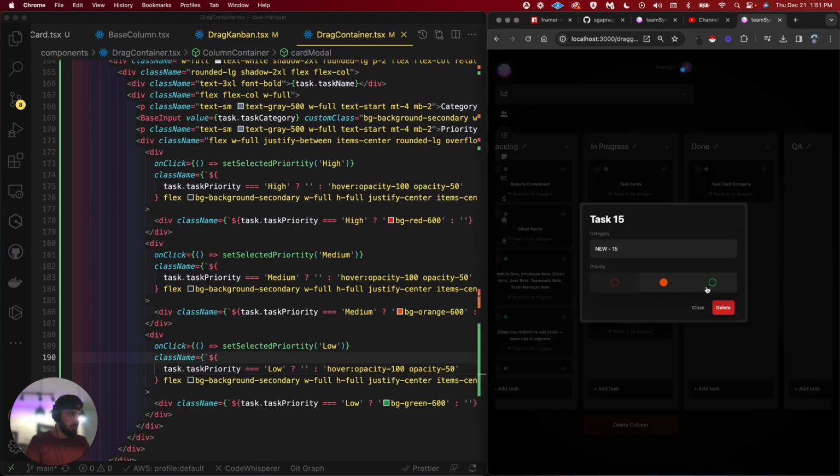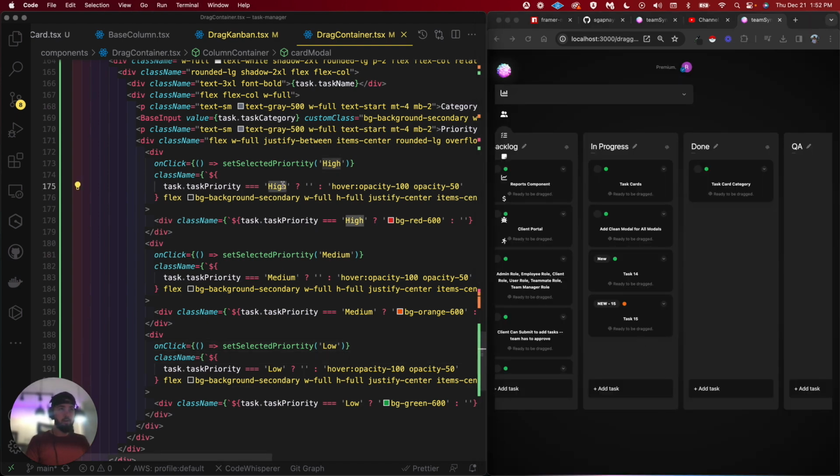And do we want the red one first, or do we want the red one at the end? I guess it doesn't matter. Figure that out. So is red priority high priority and green is low priority? I imagine that's kind of the natural thinking of it, but I guess to each his own. You could do whatever you want with it.